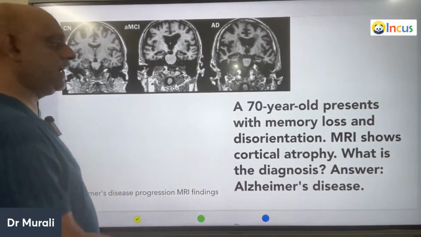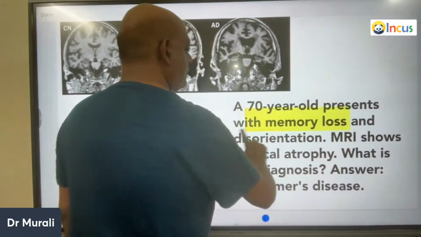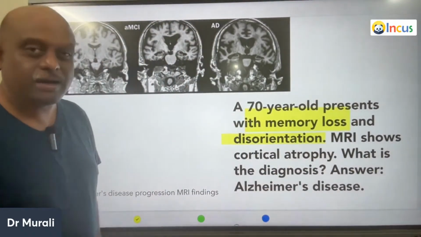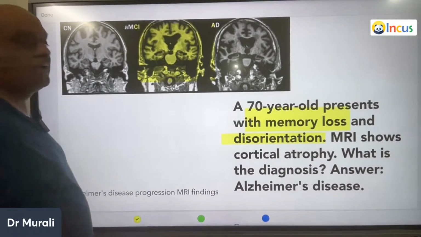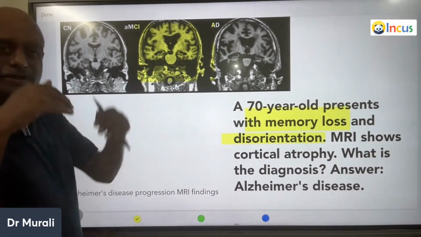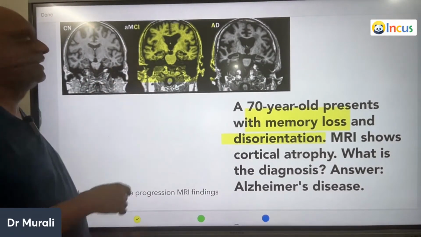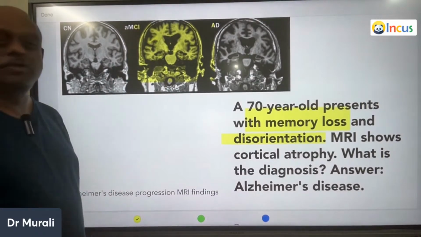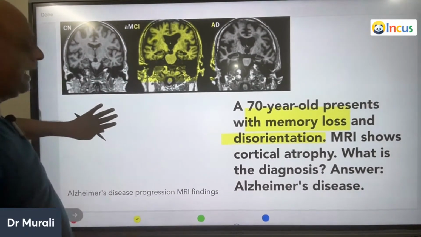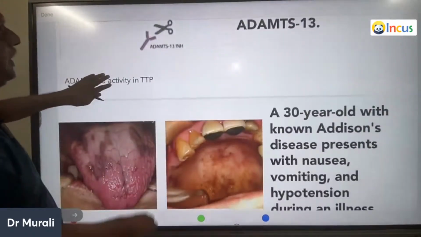A 70-year-old who is having memory loss and disorientation. MRI showing cortical atrophy. You can see the sulci and gyri are showing deep insinuation. There's a lot of empty space surrounding, which is characteristically the feature of Alzheimer's disease, is what you need to remember.